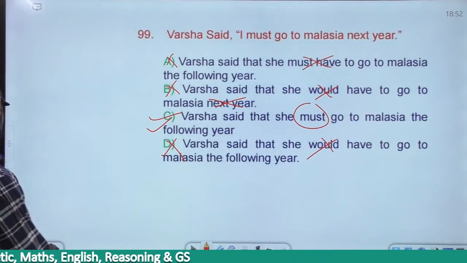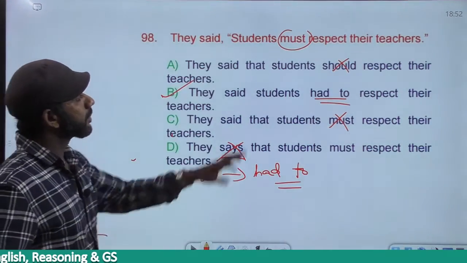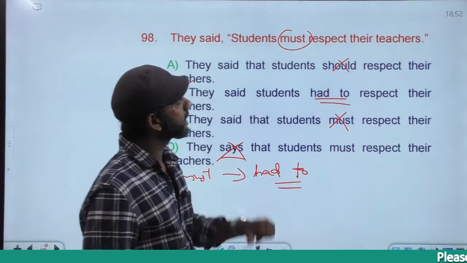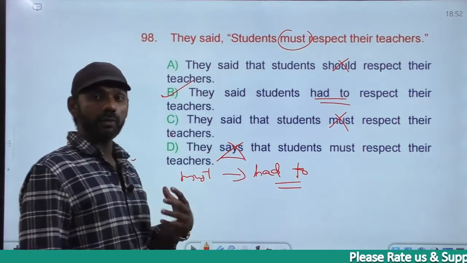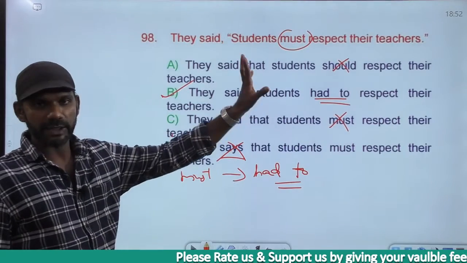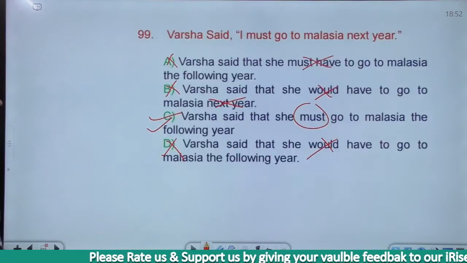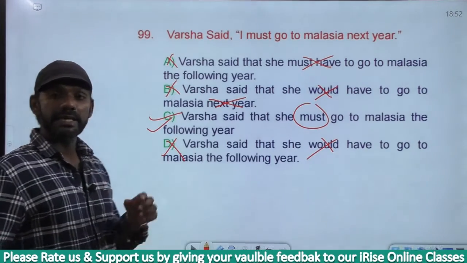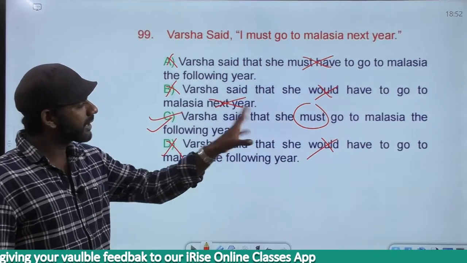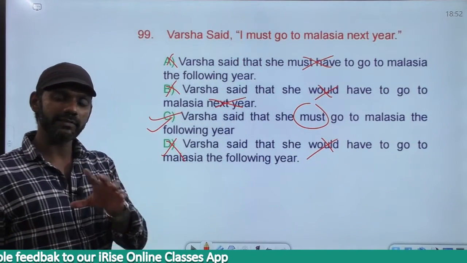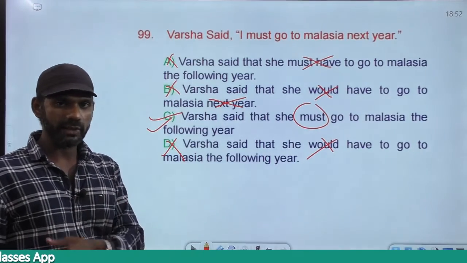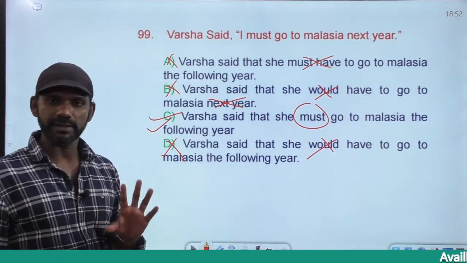In the previous statement, there was no mention about tense, so must can change to had to. Students must respect their teachers. In this statement, there is no mention about time, which tense it is, present, past or future. So must can become had to. Whereas in this statement, as next year is there, it changes to the following year. We cannot use had to because had to is past. That's why we didn't have any option with had to. So here must is completely fine. Or else if a sentence is there without mentioning tense, must can change to had to. If had to is not there, you go for must itself.